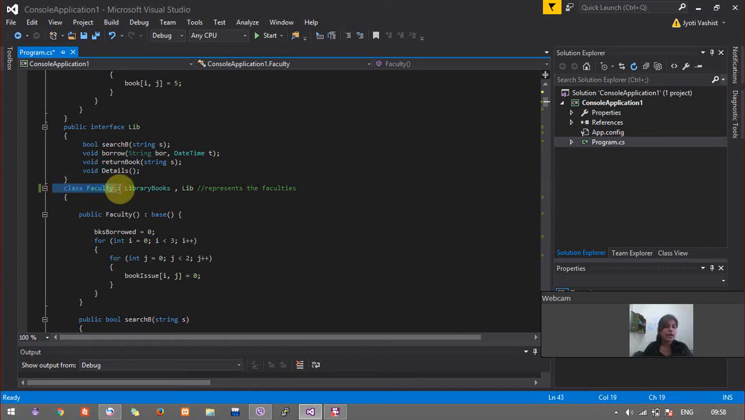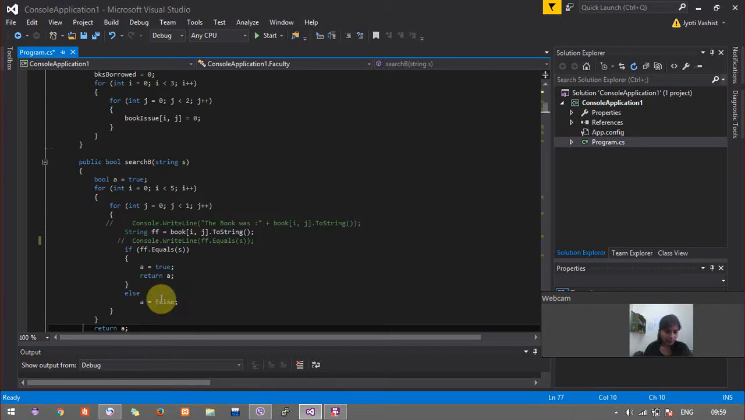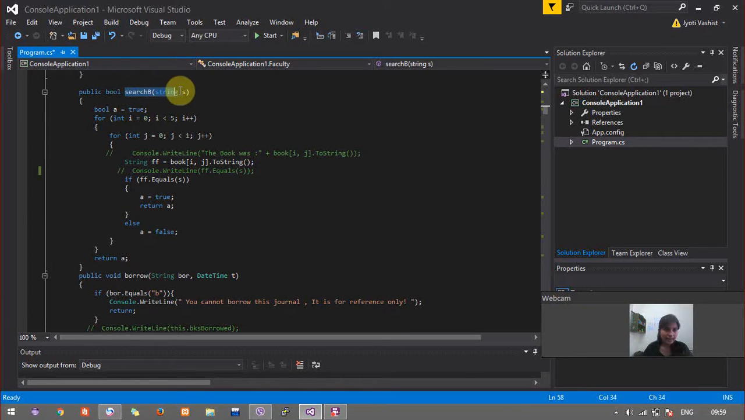So as you can see, this is the class Faculty. This is a kind of a user. It inherits LibraryBooks and implements Lib. As we know, C# does not allow multiple inheritance, but we can do so by implementing one as an interface and one as a normal child class or base class. And this is public Faculty, the constructor. It firstly calls the base class's constructor and then initializes its own variable, as you can see.